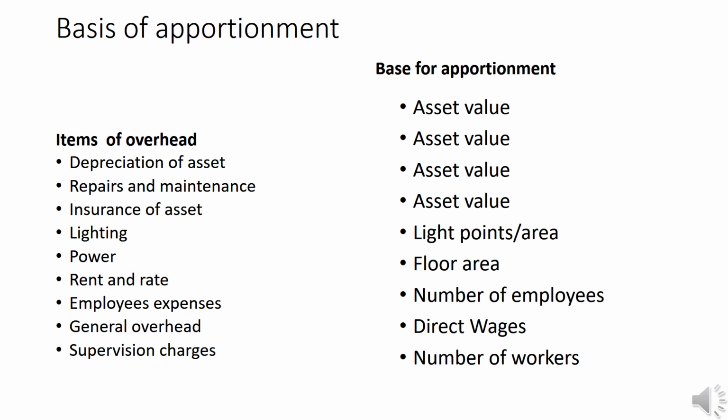Employees' contribution for PF or ESI is based on direct wages or number of employees. Supervision charges are based on number of employees, and heating and air conditioning on floor area. Material handling is according to stores requisition, general overhead on labor hours or direct wages, internal transport on technical estimate, and inspection on number of jobs inspected. But we can consider that, generally, overhead which relates to assets can be based on asset value, that which involves labor is based on number of workers, and that which is related to rent or building is based on floor area. Okay.